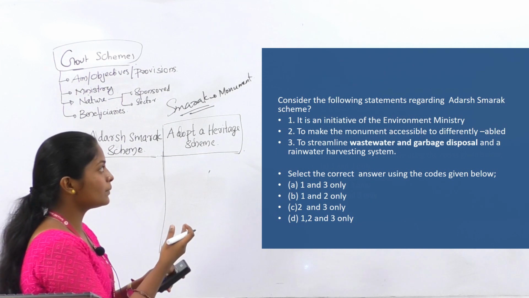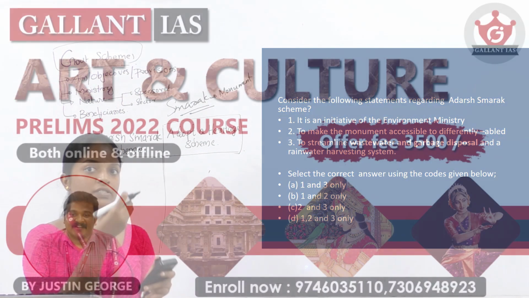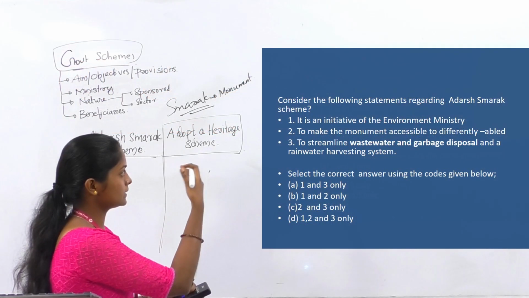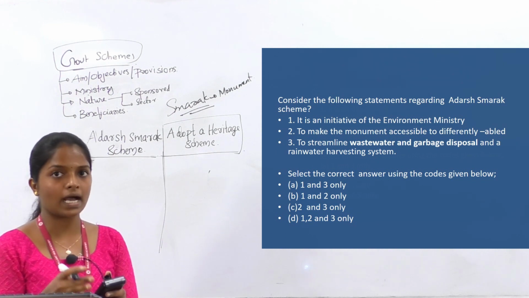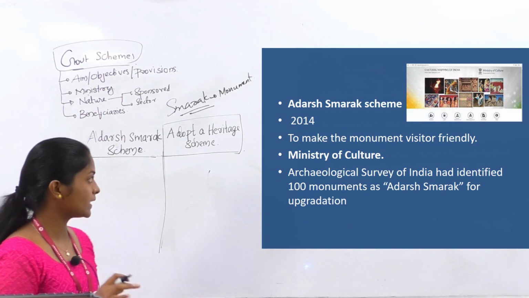So we can easily eliminate the first statement because we can connect this Adarsh Smarak scheme with the Ministry of Culture. So we eliminate the first statement and we get the answer option C, 2 and 3 only, and the remaining two, the second and third statements, are related to the objectives of the Adarsh Smarak scheme. So let's move on to the explanation.